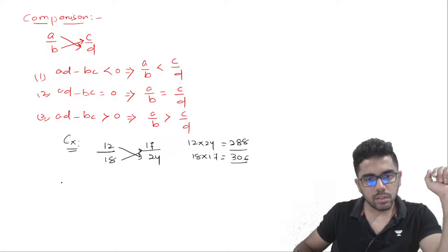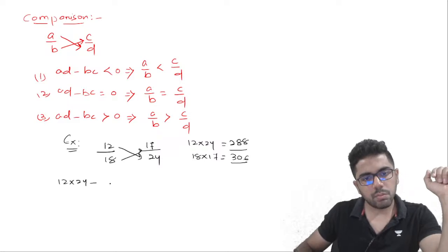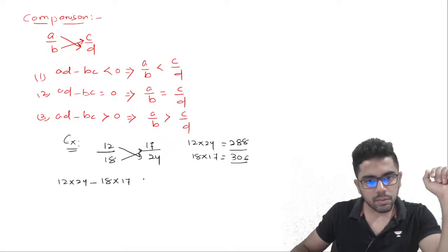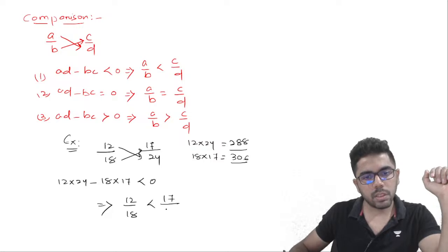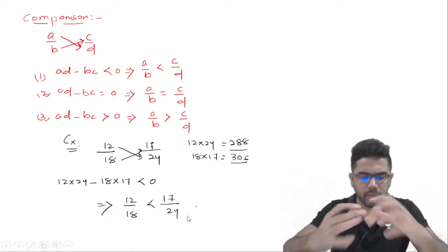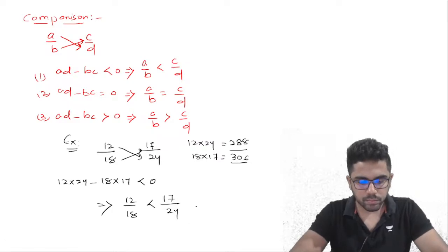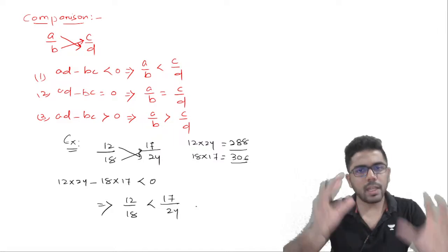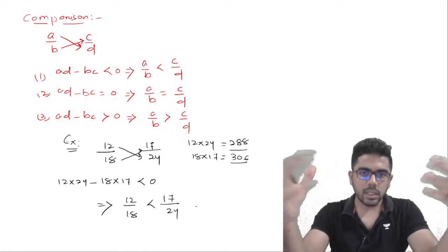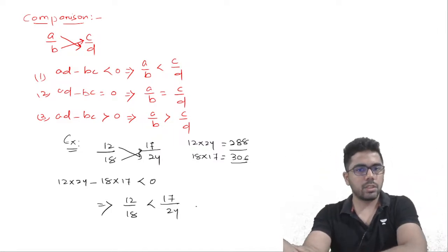AD, 12 into 24, minus BC, 18 into 17. Now this is definitely negative. This implies 12 by 18 is less than 17 by 24. Very simple way to compare. There are other better ways also to compare, but फिलहाल एक model तो mind में रखो, then gradually we'll learn how to operate in ratios and all.